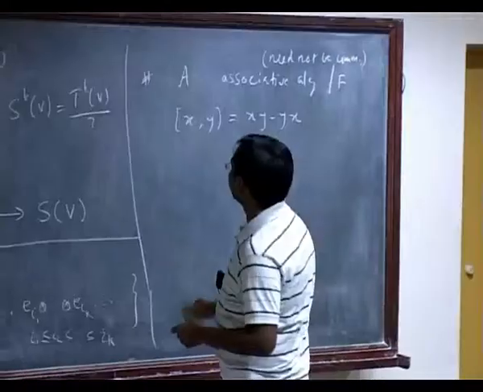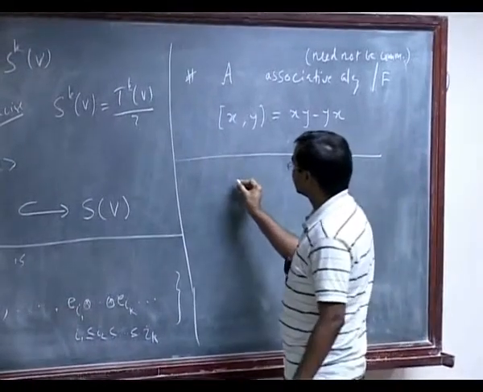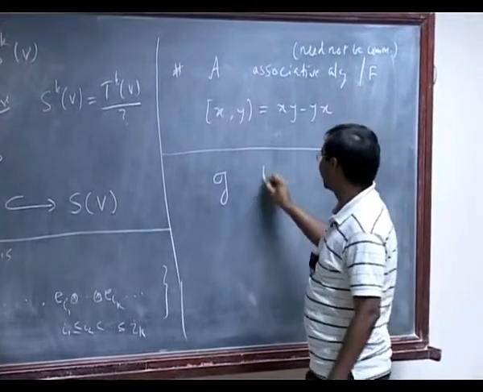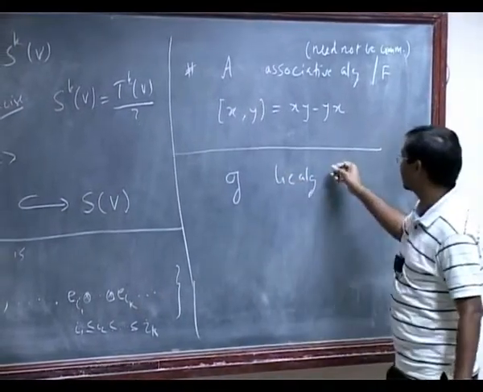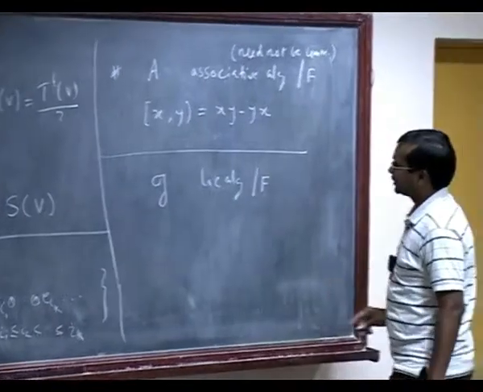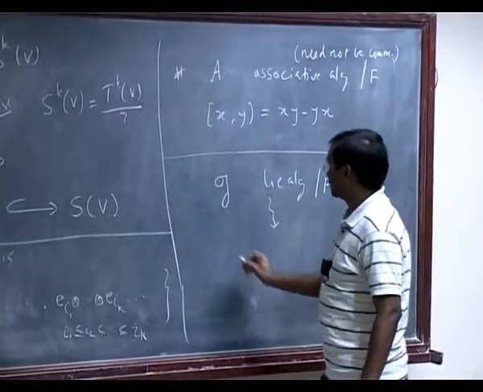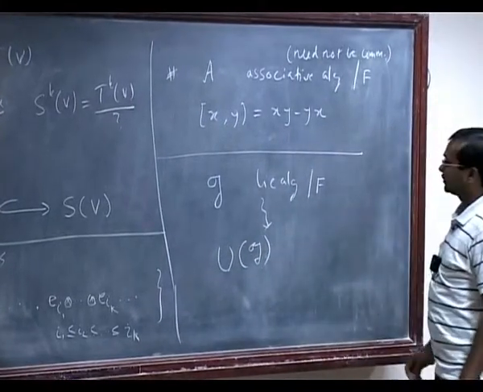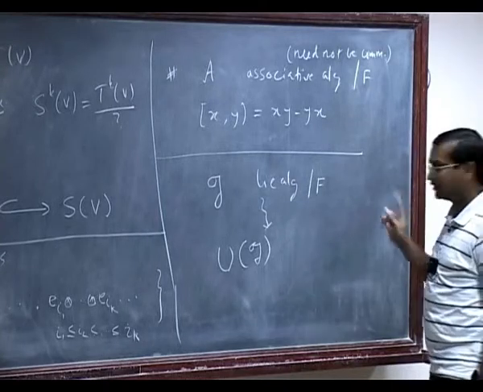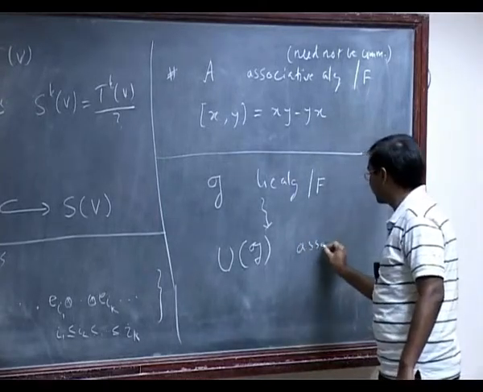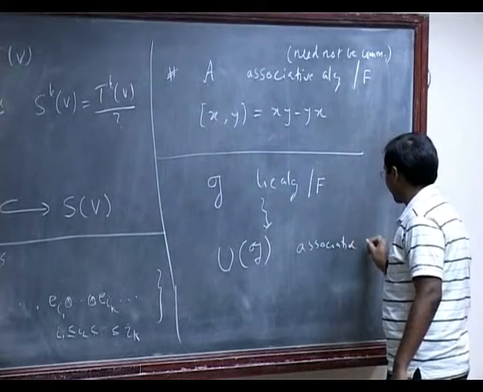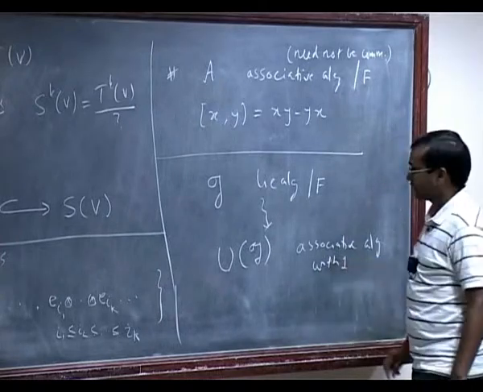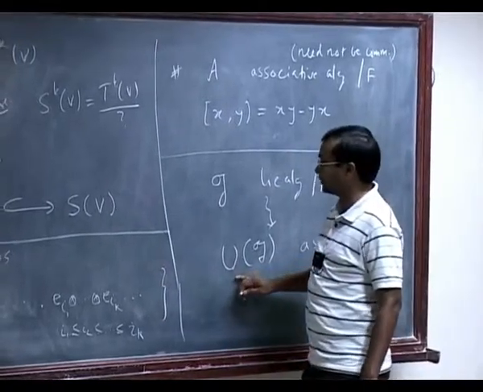Okay. So once again the notation, I will write a script G for Lie algebra over field F. So for any Lie algebra, we will associate an algebra which will be denoted as UG, which will be an associative algebra with identity, and this will be called universal enveloping algebra.